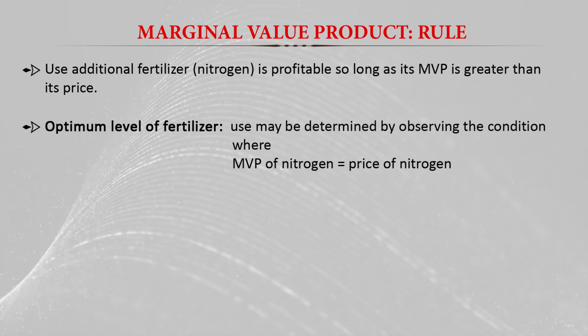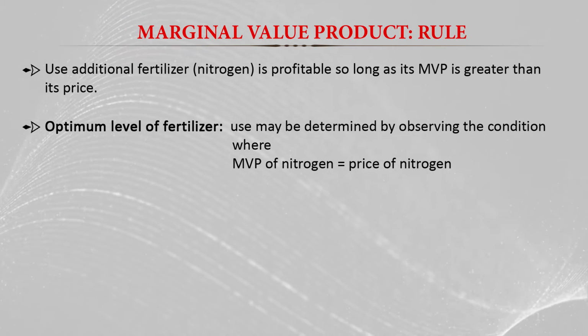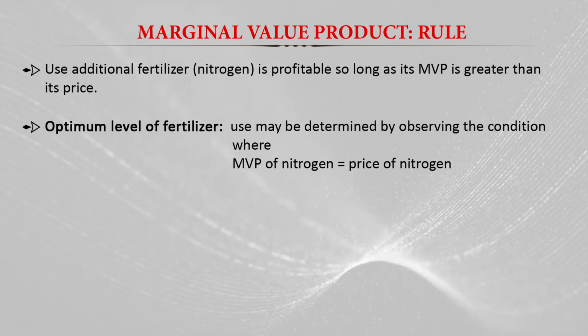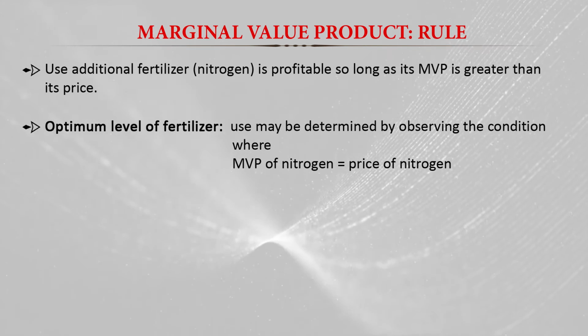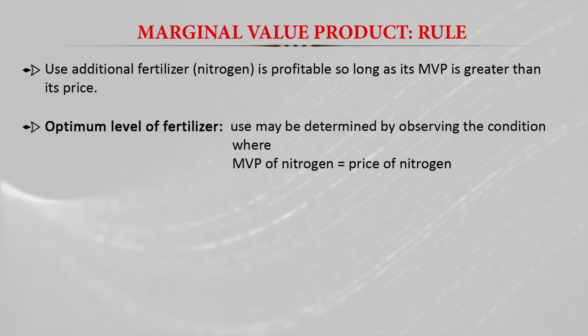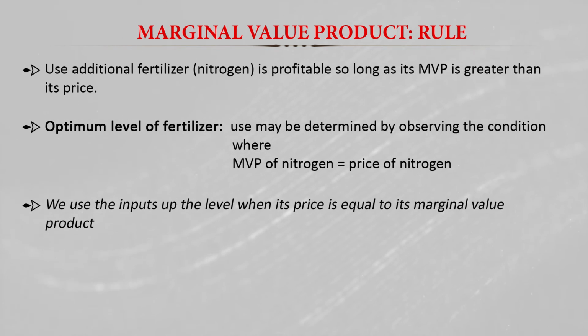So the optimal level of fertilizer we may determine by observing the condition where the marginal value product of the nitrogen is equal to the price of the nitrogen, or we use the input up to the level where its price is equal to its marginal value product.